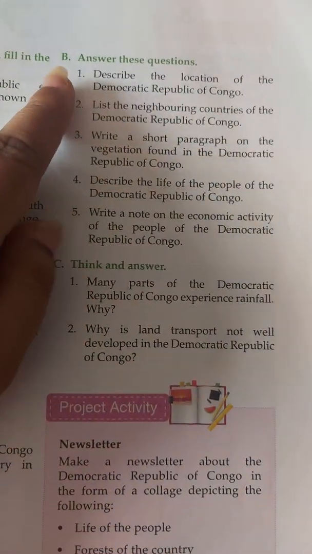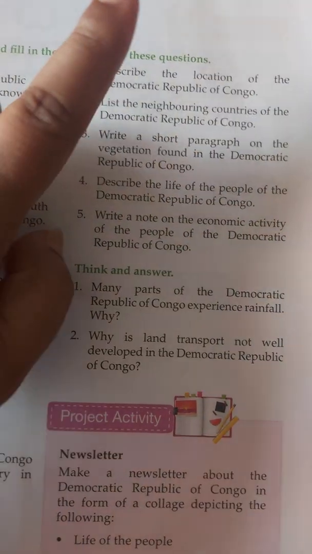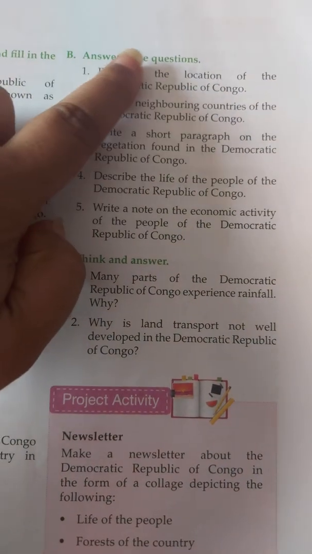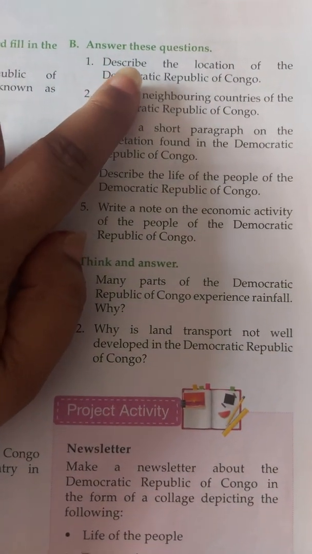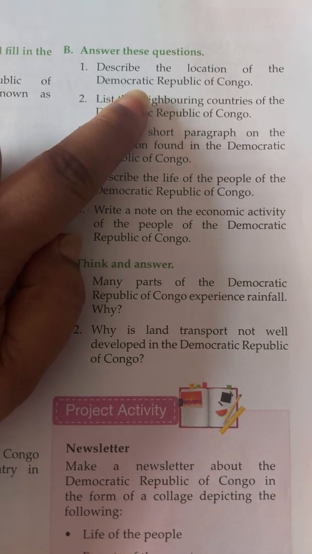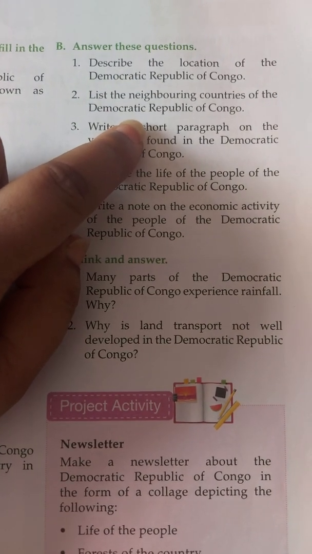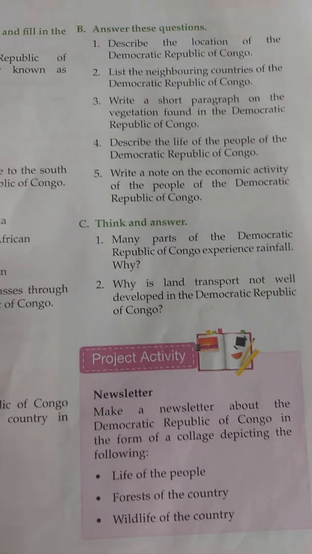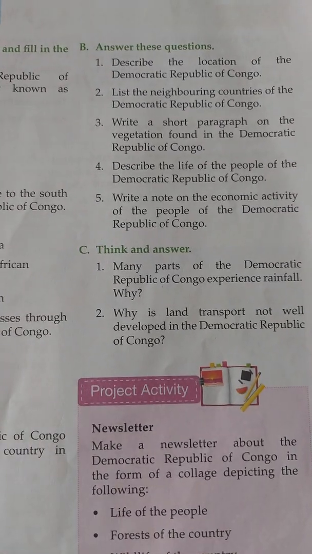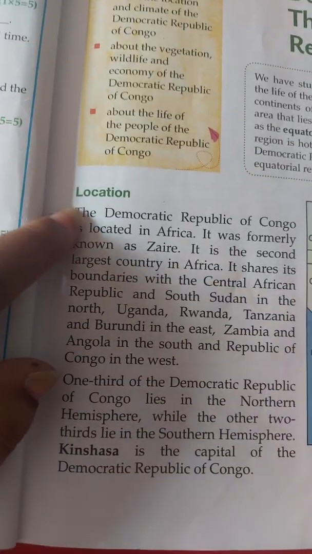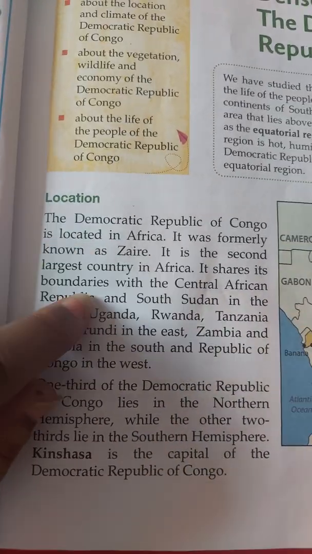Now the turn for part B. Answer these questions. The first is, describe the location of the Democratic Republic of Congo. Right? So you have to find out the answer for this question. You have to move to page number 1. Here you can find out the location where it is located.